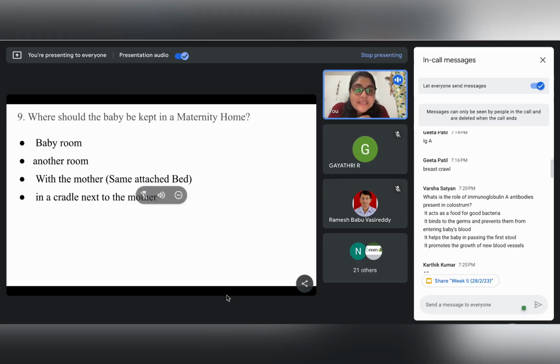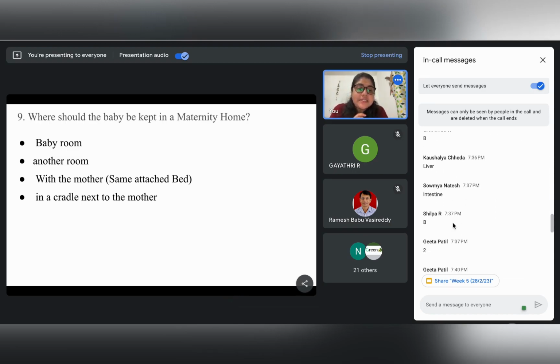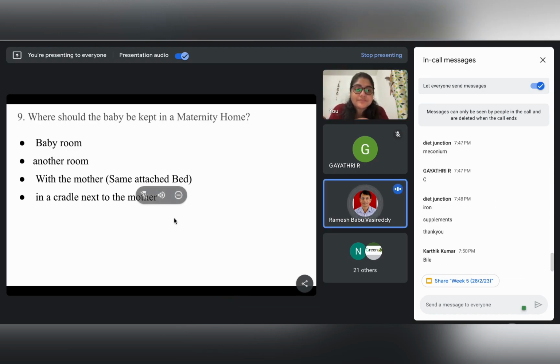Let us go to the next question. Where should the baby be kept in a maternity home? Where do you think a baby should be kept in a maternity home? With the mother. Same attachment. Yes, definitely with the mother.